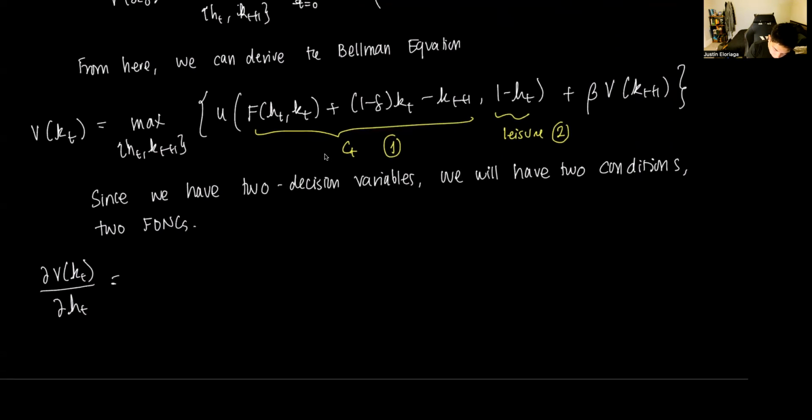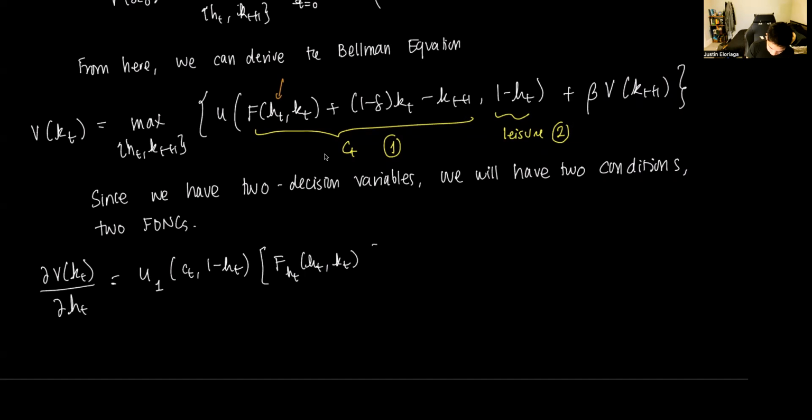So if I derive it with respect to HT, notice HT does appear in this first argument. In particular, it appears here, right? So we have to derive the first argument, which is CT, with respect to HT. So we get U1(CT, 1 minus HT), just in shorthand notation, times the derivative of the function with respect to HT, at least on its first argument, which is CT. That's F_HT(HT, KT), right?